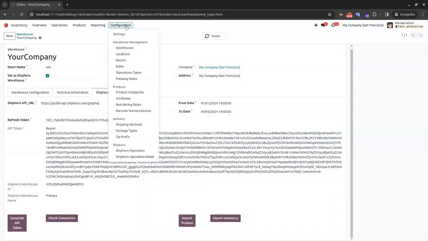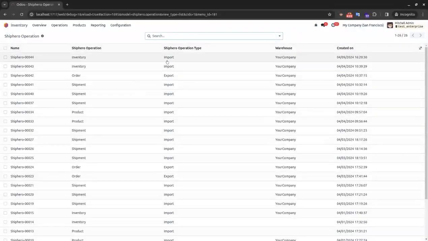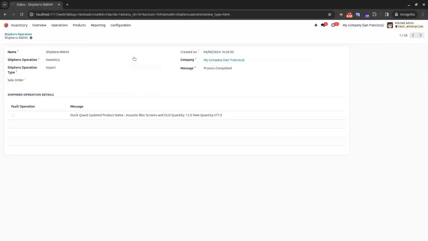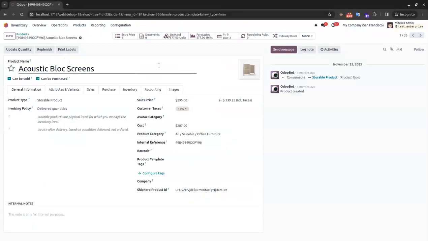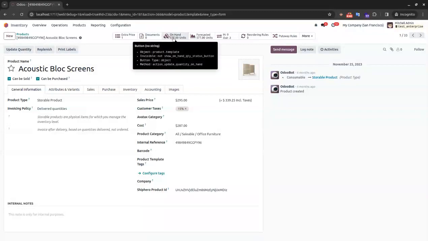Now we go to operation. You can see the import inventory operation, and in that you can see stock count updated, the product name is this, and the old quantity is 12 and the new quantity is 577. We go to that product again, and you can see that 577 is updated.